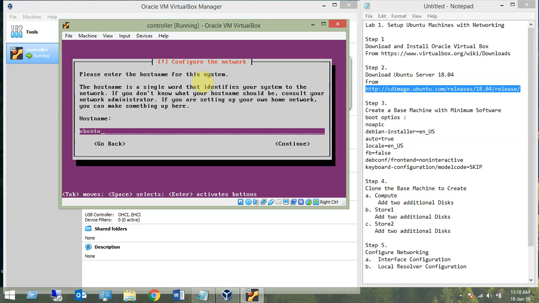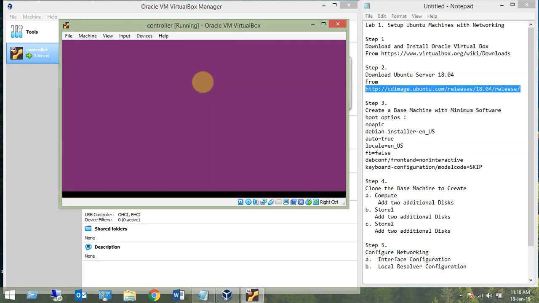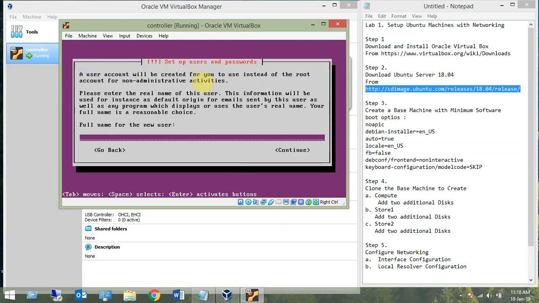Now this is the hostname, so we can give the hostname as controller. We could have given that at the boot time also, but I'm giving it here, no problem. I want to keep it minimum interaction.